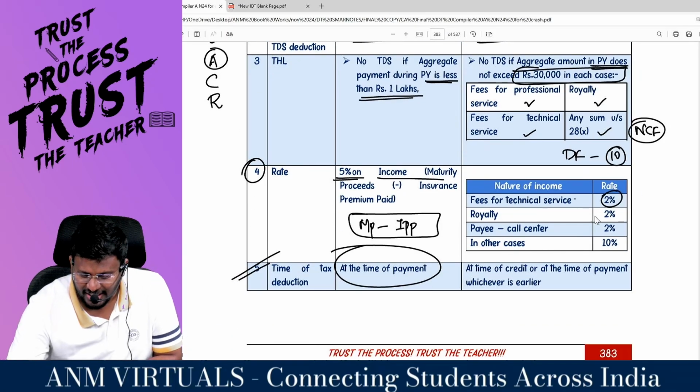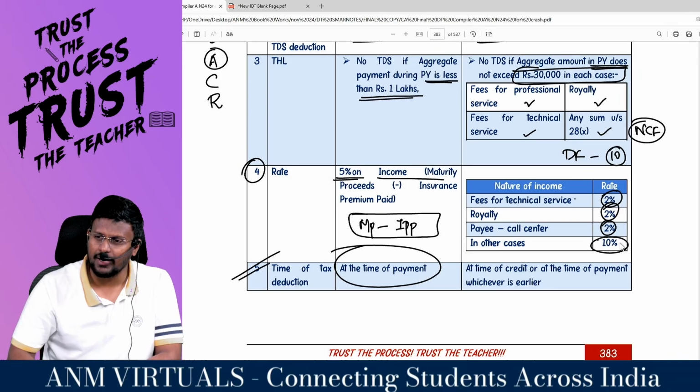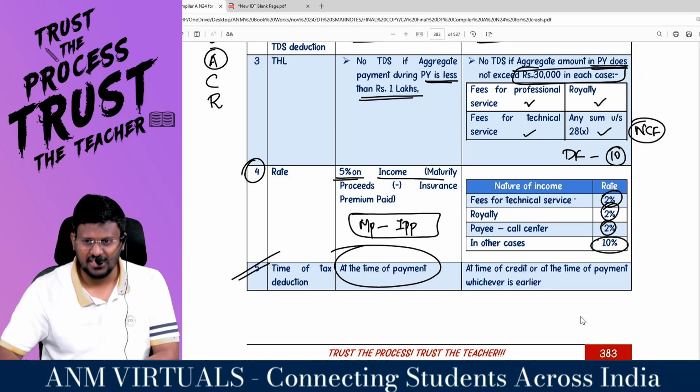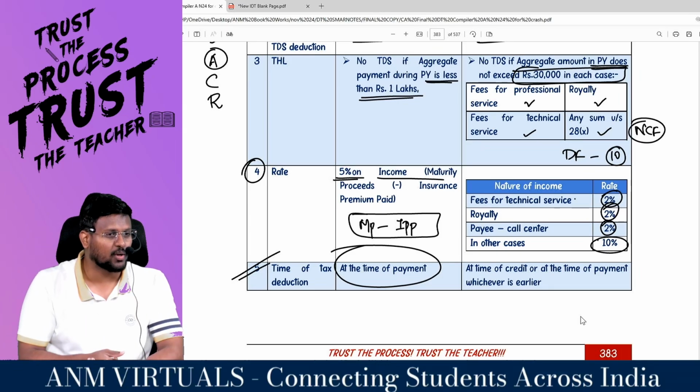So if it is fees for technical service, how much percent TDS? 2%. If it is royalty, how much percent? If it is call center, how much percent? Any other case, how much percent? Because technical services, show a T like this, show a T like this, you use 2 fingers, that is why 2%. Are you really with me?